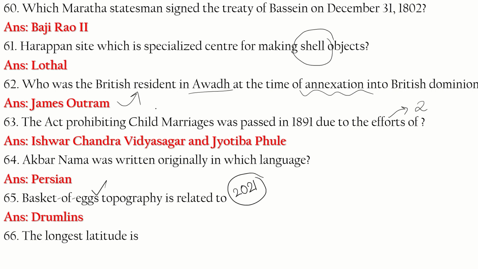67. The longest latitude is 0 degree latitude. This is the longest latitude.